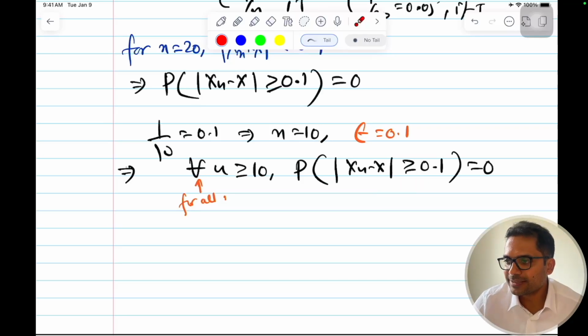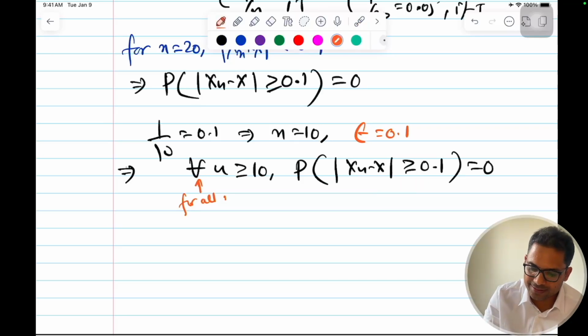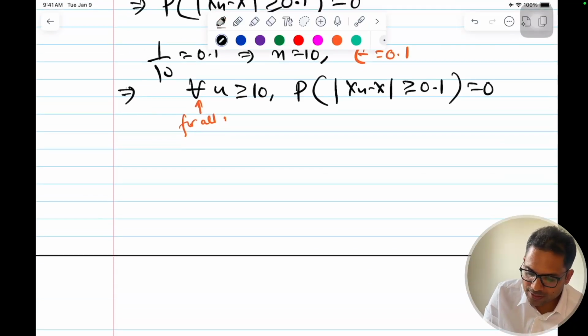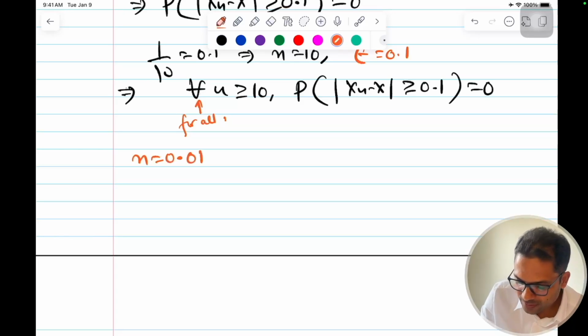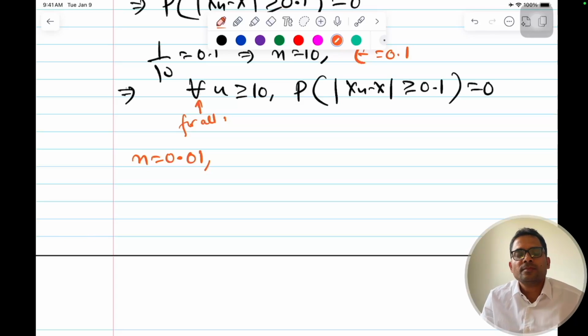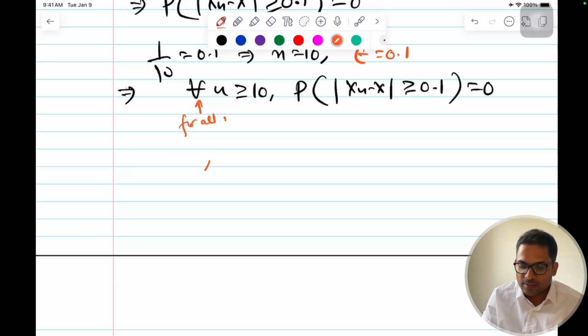Similarly, if I extend this, now let's increase the tolerance level. For example, if epsilon is equal to 0.01, then what will be my n?